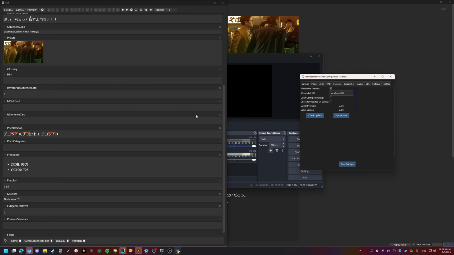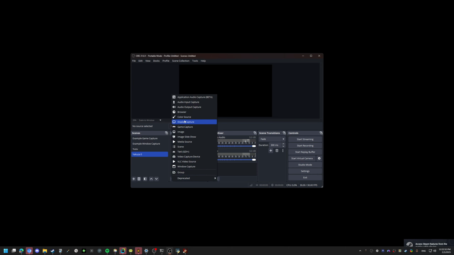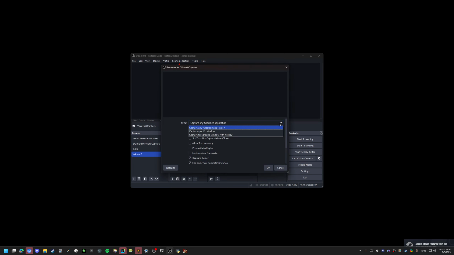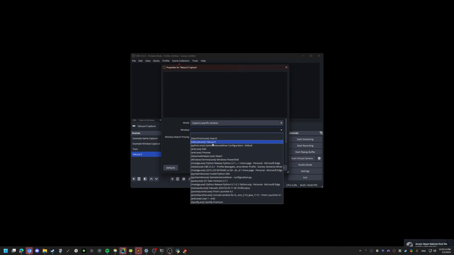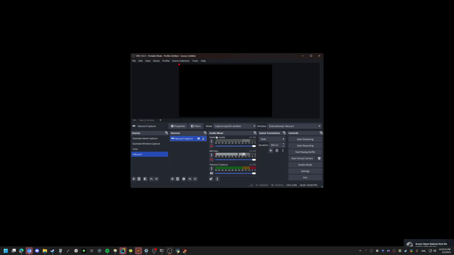Okay, let's just try to mine one card. The way I have it set up is I recommend having one scene per game. This is not really necessary if you know what you're doing in OBS, but I think it's just the easiest way of doing it. This is a very important option. You want this so you're not capturing the desktop audio. If you're watching a video on the side, you don't want that in your Anki card.